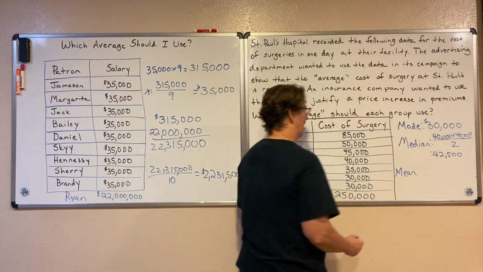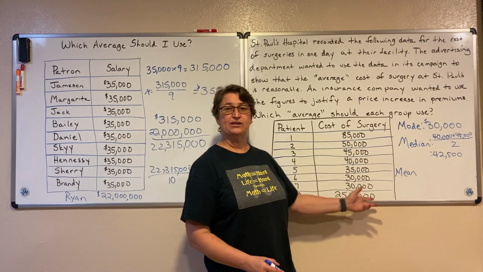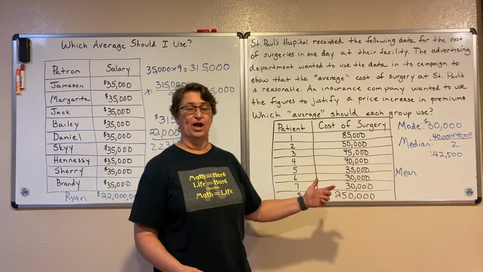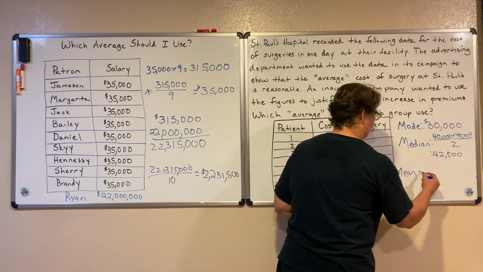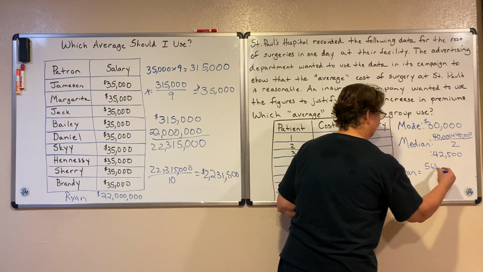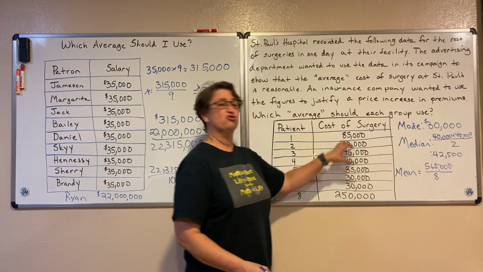Then, last but not least, let's find the mean, that third average. To find it, we add all these numbers together, and then divide by 8, because there are 8 of them. When I add this all together, it equals 565,000. Just trust me.